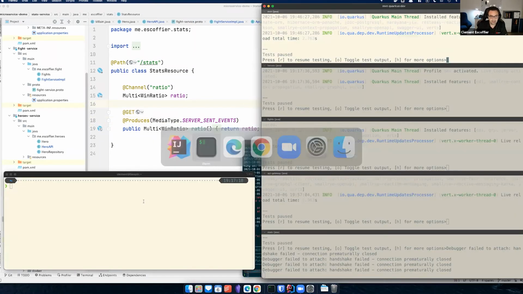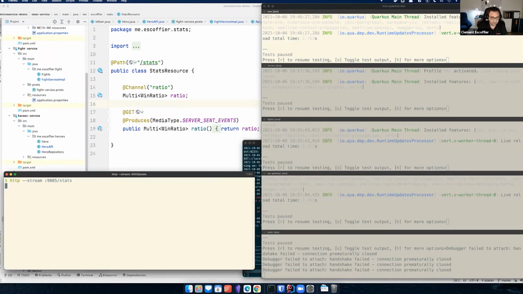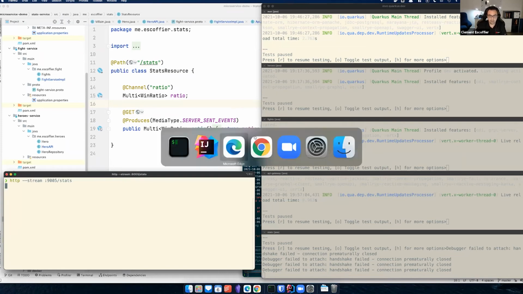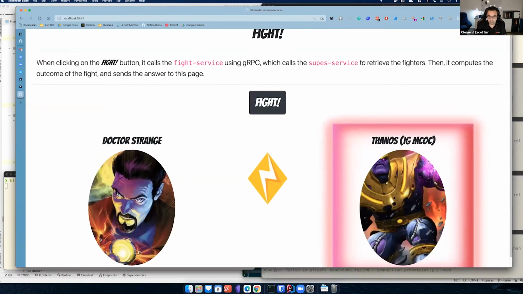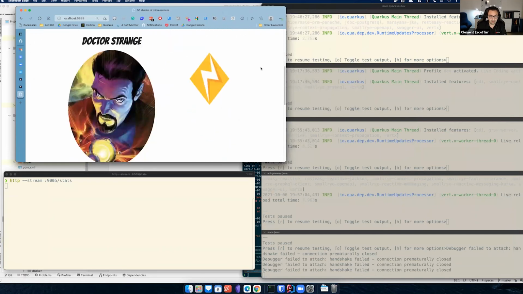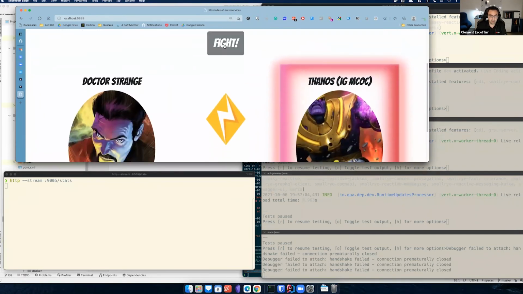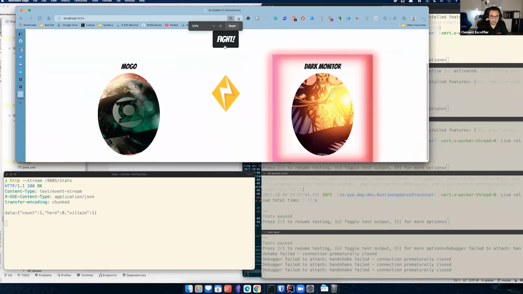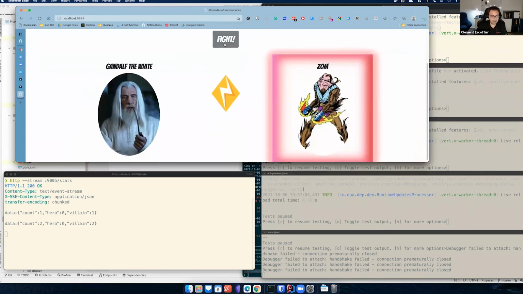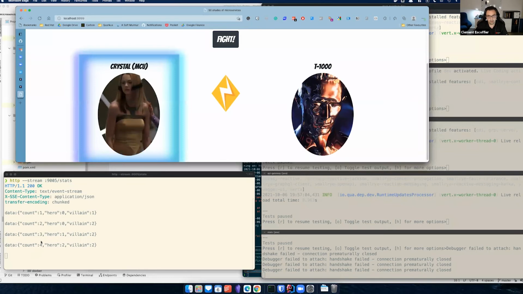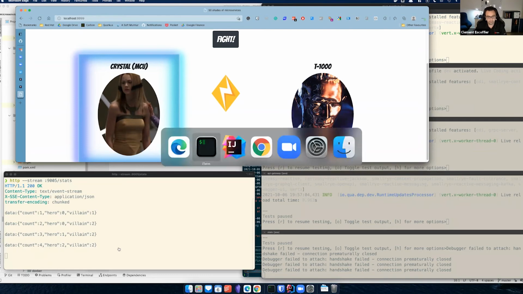So if I go back here and I do, yes, that one, and I will go back to my UI here and do this, okay, oh, yeah, better. And now you see that every time I trigger a fight, I get a message here because it sent it to Kafka, the stat service is triggered and can compute the stats and send those stats here. So we got 4 fights, hero 1, 2, villains 1, 2.